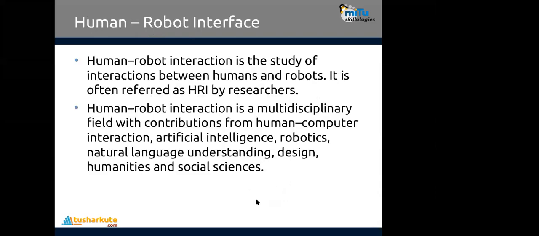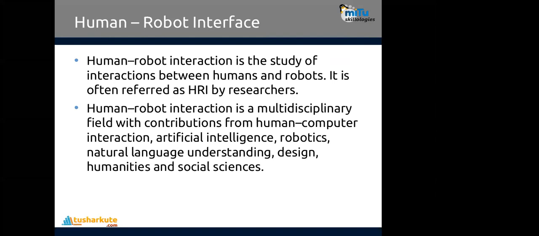Now let's come to the last point of the first presentation, that is human and robot interface. How human and robot are interfacing together. So HRI, that is what we call it in short. Okay, it's a study of interaction between human and robots. It is often referred to as HRI by the researchers. It's a multidisciplinary field with contributions from human computer interaction, HCI, AI, artificial intelligence, robotics, natural language understanding, NLU, design, humanities, and social sciences.